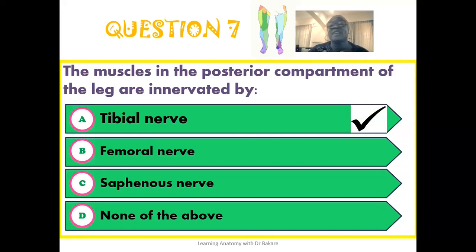The seventh question, the muscles in the posterior compartment of the leg are innervated by the tibial nerve. We've tried to highlight this in our previous slide when we tried to describe the innervations of both the anterior and the lateral compartment of the leg, which of course is provided by the common fibular nerve, while the posterior compartment of the leg, innervation of this region is provided by the tibial nerve.